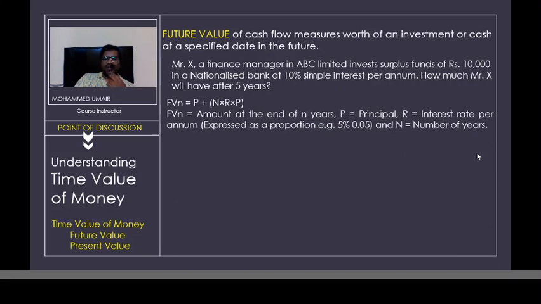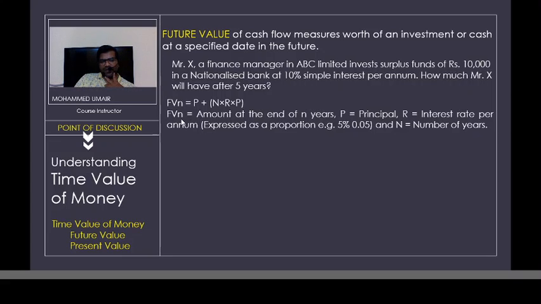So the calculation is simple. All we have to do is calculate the interest amount. There is an equation here to make things easier, which is future value, which has to be calculated by taking into account the principal amount which is being invested. P stands for principal, so your principal amount is 10,000. N here is the duration. R here indicates the rate of interest, in this example it is 10. And P indicates the principal amount on which the person would be earning the interest. FV stands for future value, and N indicates the duration.